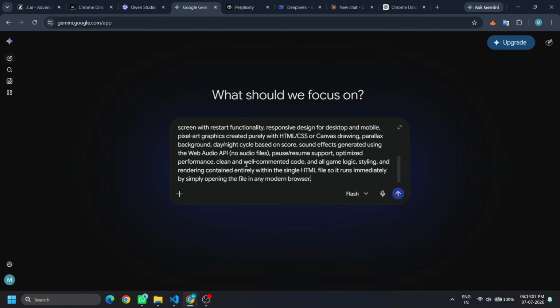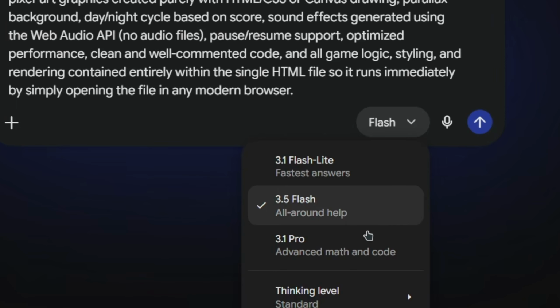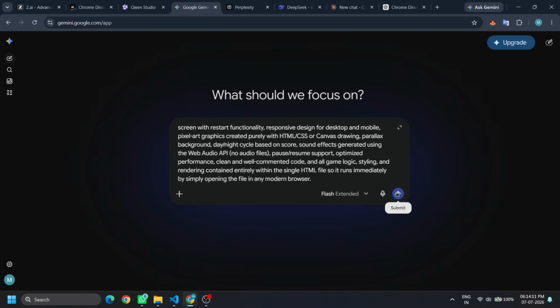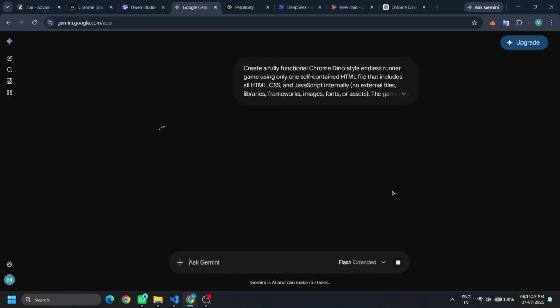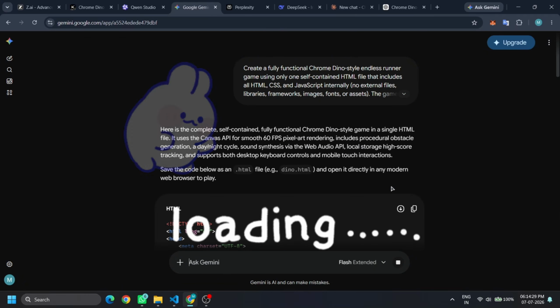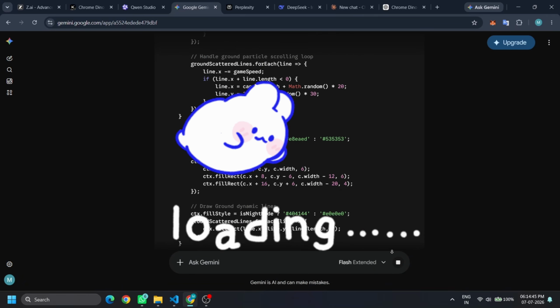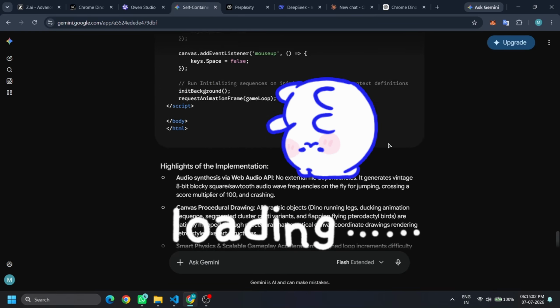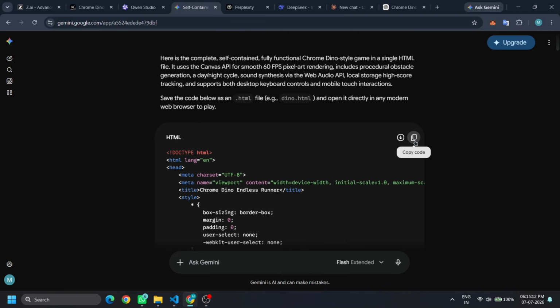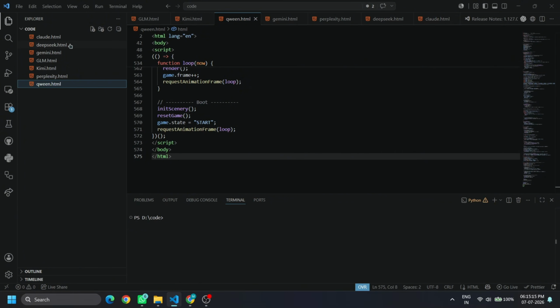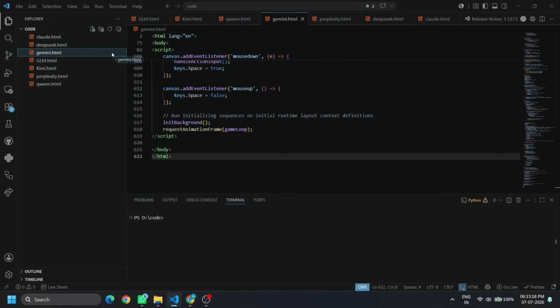Next up is Gemini. I'm using Gemini 3.5 Flash with extended thinking. In the previous episode, it did not create a nice interface. Now let's see what it builds. It generated 622 lines of code in around 1 minute.